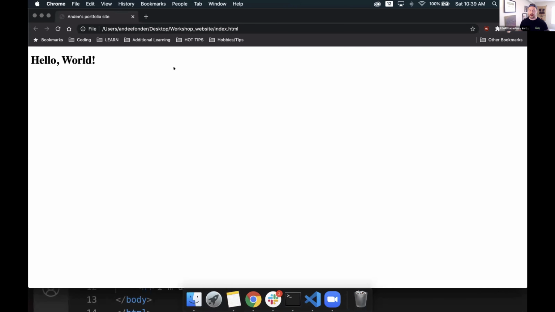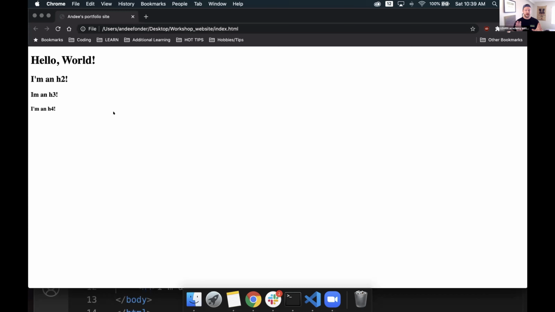We'll go back to my browser. We'll refresh the page, and now we can see an example of these different types of heading tags that we have. So we have Hello World on the first one, which is an H1 tag. Then it drops down a little bit to H2, which is a little bit smaller font and a little less weighty, a little less bold. Then we have H3 and H4. These are what we use in order to give titles to sections of our page.